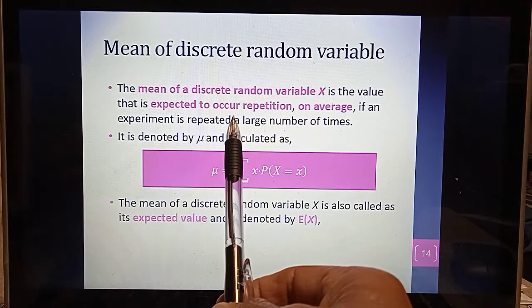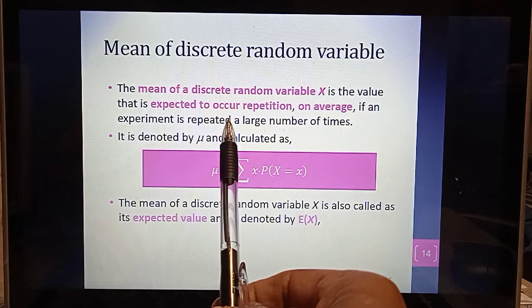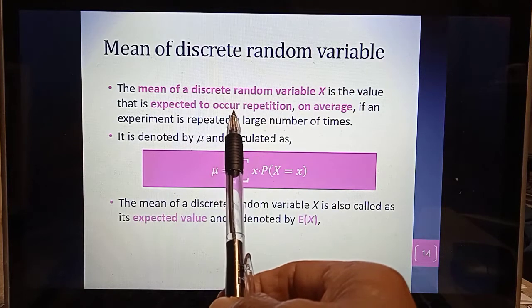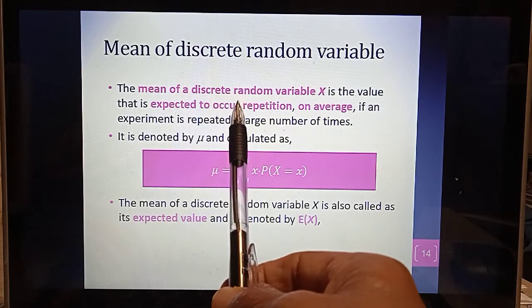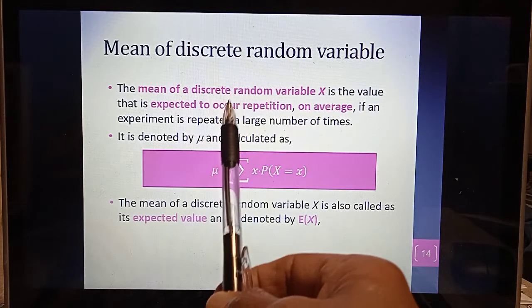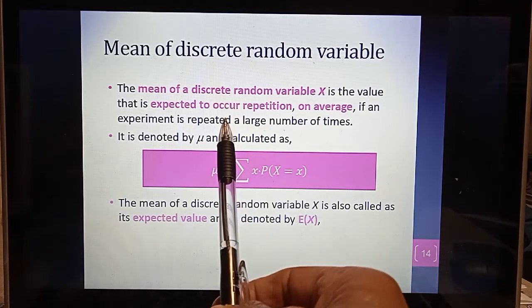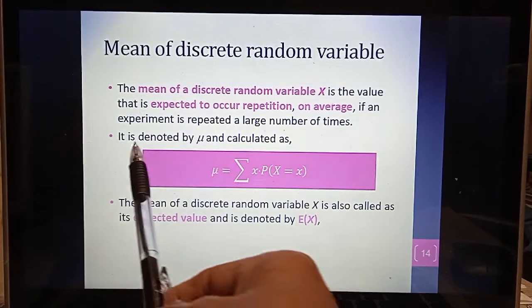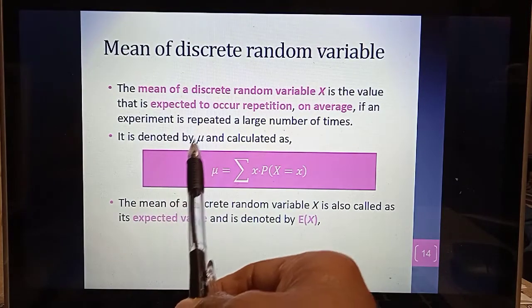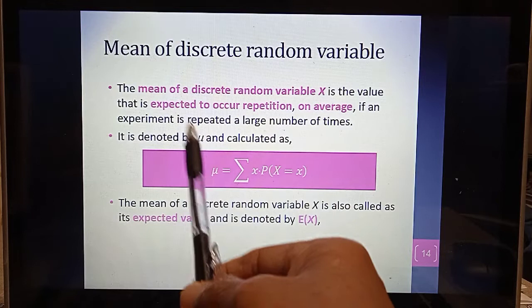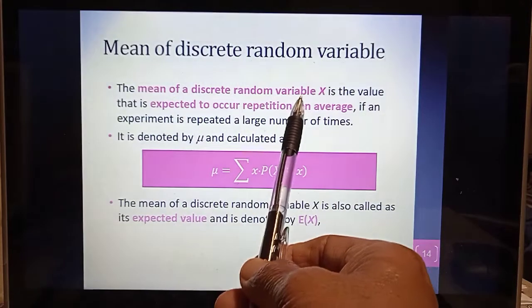Jumlah apabila eksperimen itu dilakukan pada kekerapan yang tinggi, jadi kita jangkakan mean of discrete random variable ni adalah nilai yang akan terhasil, nilai yang akan kerap terhasil. Okay. It is denoted by mu. Kita gunakan simbol mu untuk mean of discrete random variable.